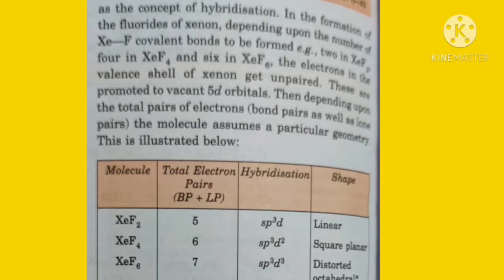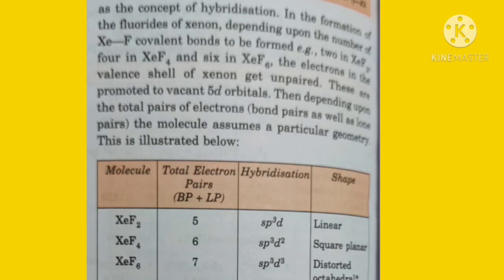Now the structure of XeF4. In XeF4, xenon has 4 bond pairs and there will be 2 lone pairs of electrons according to the total number of electrons present in the valence shell. So the total number of pairs of electrons will be 6, where 4 are bond pairs and 2 are lone pairs, and the hybridization will be sp3d2. The shape of the molecule will be square planar, and the structure of the molecule will be octahedral.